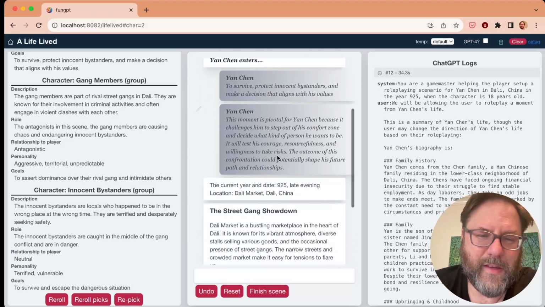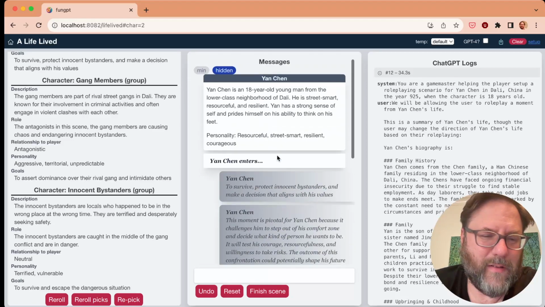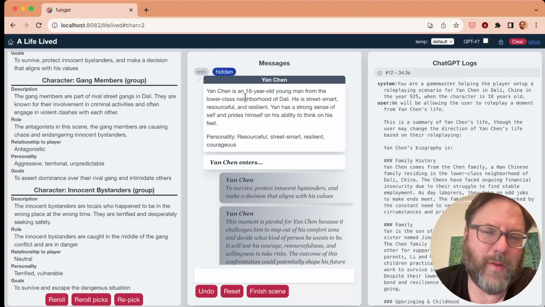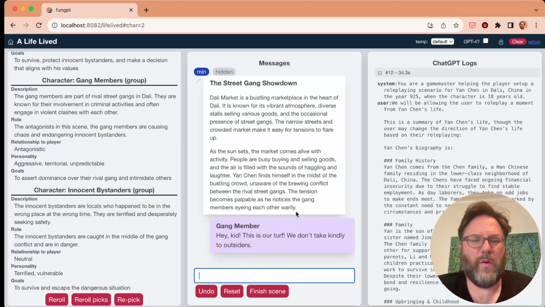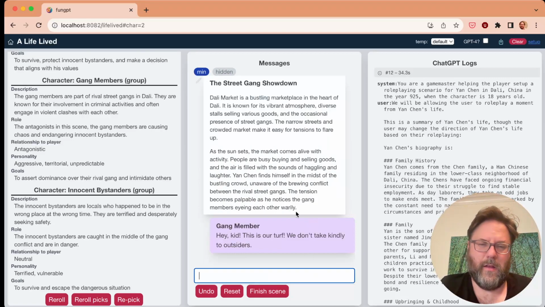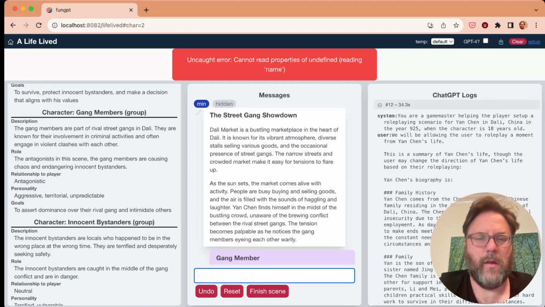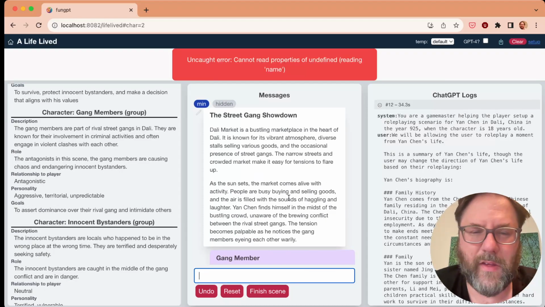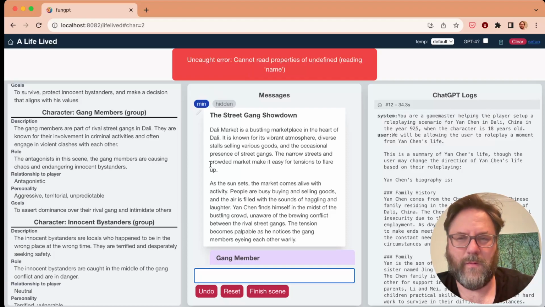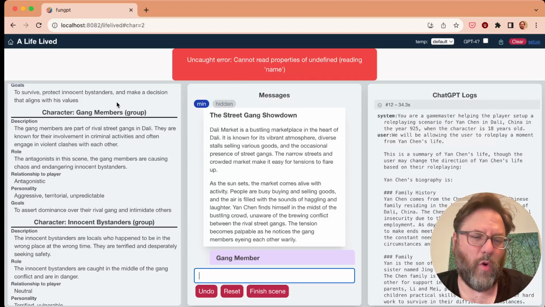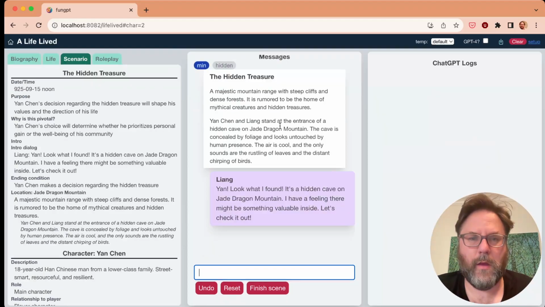It should have a biography of the gang members, but it doesn't because they're a group, and I'm trying to get rid of that. So it's a little wonky here, but... so as you can see, actually that caused a problem here. So I'm gonna redo this and hopefully fix this issue where it doesn't have any normal characters in this scenario.